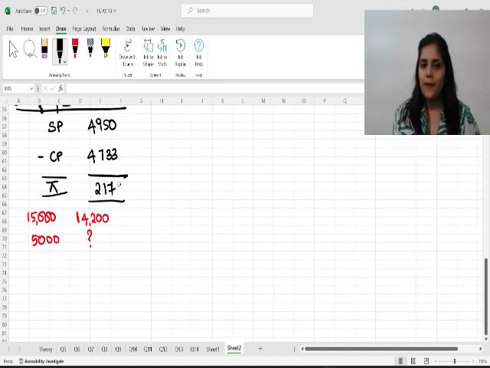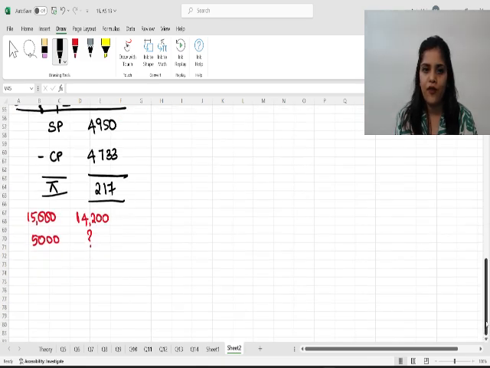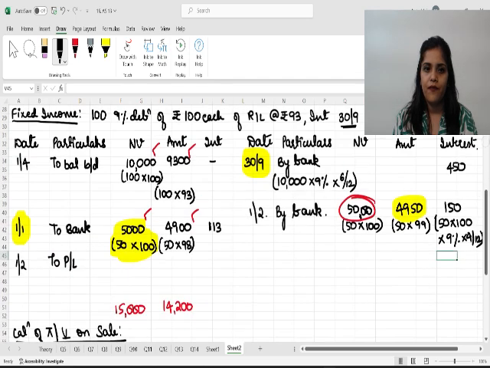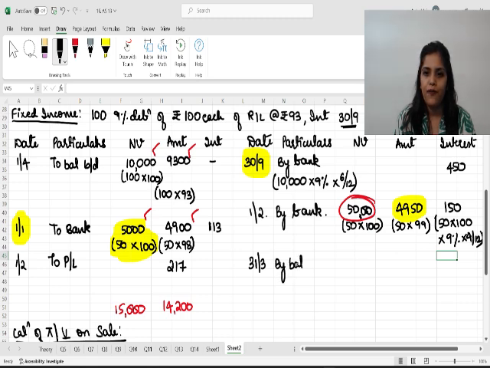Clear till here? Okay. Now, profit is written in the P&L account on the credit side, so in the investment account on the debit side. We write here on 1st February, on the date of sale, to P&L, which is we made a profit of 217. Now, lastly, at the end of the year, we write here by balance carried down.